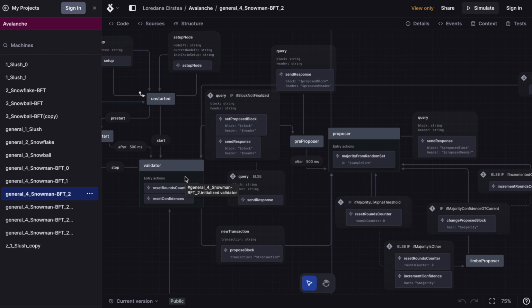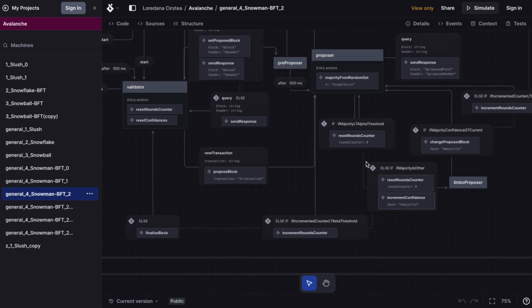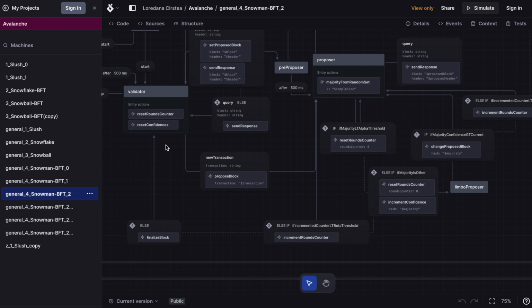propose another block. On this other branch, if the majority is still the hash that we proposed, then we increment the rounds counter and go back to resample if we have not reached the beta threshold, or we finalize the block and transition to the validator state where our rounds counter and confidences are reset for the next block.